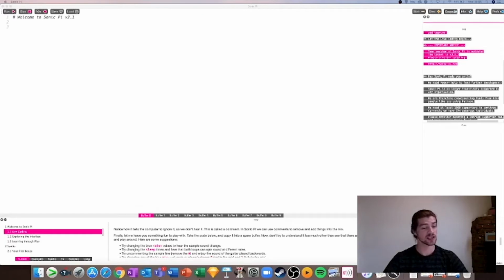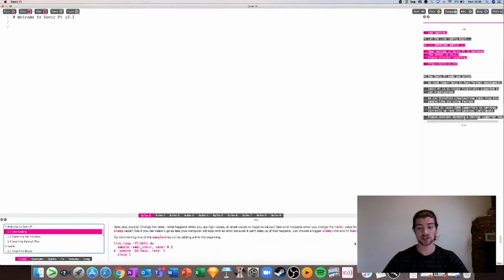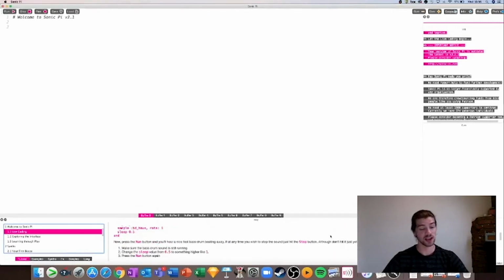Record, so you can save something that you really like. Save, so you can save the actual code as well as the music sound for something that you really, really like. And load, so for those things that you really, really like, you can get them out again later. Show your friends. Here is your code editor, where you'll write the code that makes the music. And down here are your tutorials. You can click on these and see instructions, which you can then go through in order to learn a little bit more about the program. Up here, finally, we've got a sound wave there, which will move up and down when we make music. And then here we've got our logs, which show what we've done.